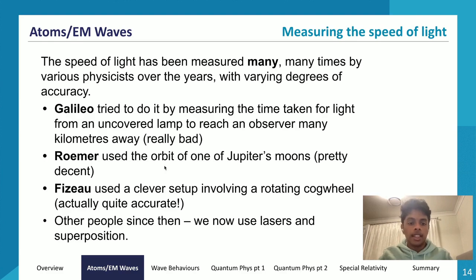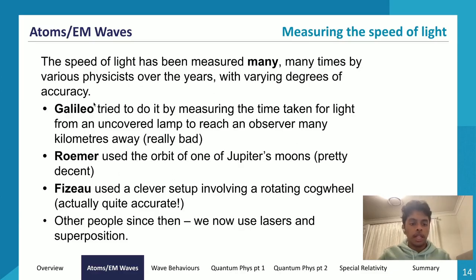So the validity of his experiment was very, very bad, because one major error is human time, or the human reaction time, right? And human reaction time itself is going to be like 100 or maybe even 1,000 times more than the time it takes for light to travel that 2 kilometer distance, right? So the value that he got was approximately 100 times or maybe 10 times faster than the speed of sound. So it was very, very inaccurate.